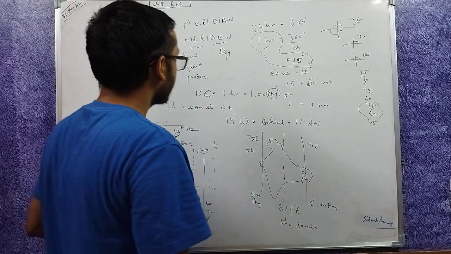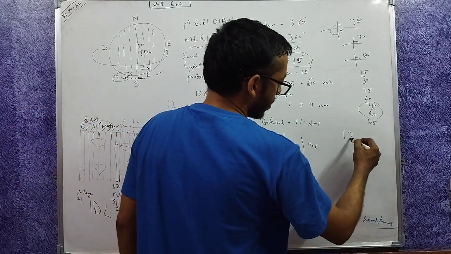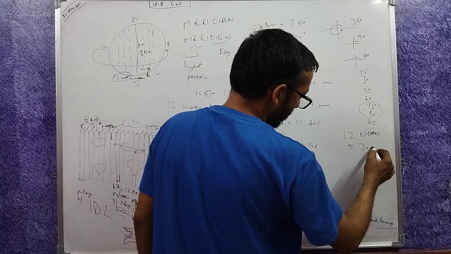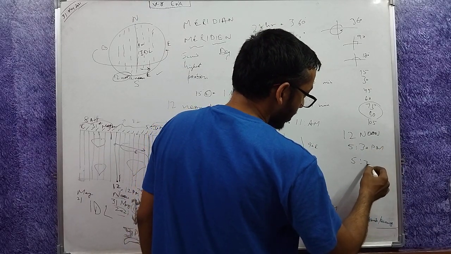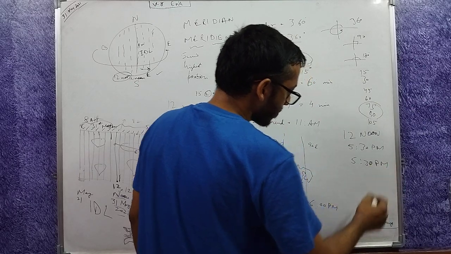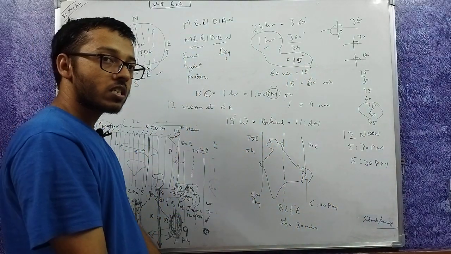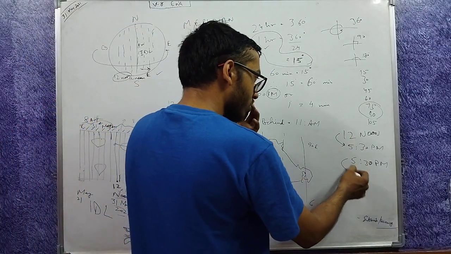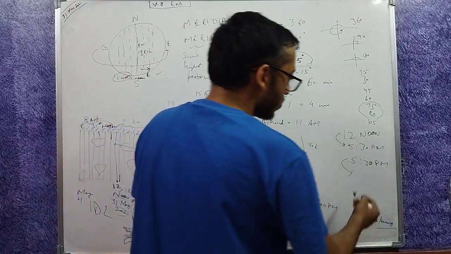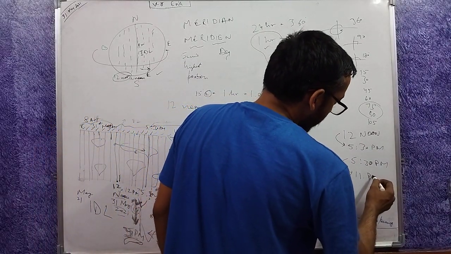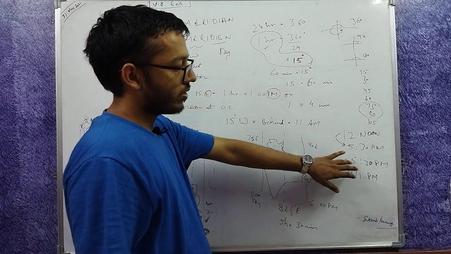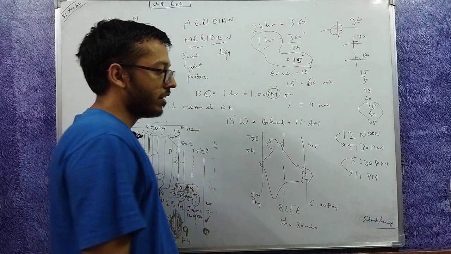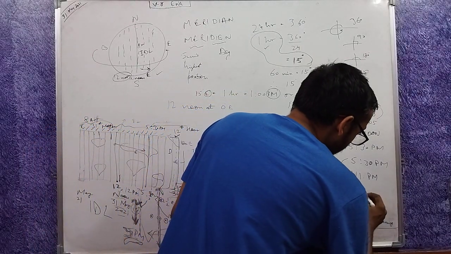What does that mean? When it is 12 noon at Greenwich, the India time would be 5:30 p.m. If it is 5:30 p.m. at Greenwich, India is 5 hours 30 minutes ahead. So we add 5:30 to this. How much do we get? 11 p.m. If it is 5:30 p.m. at Greenwich, it must be 11 p.m. in India.